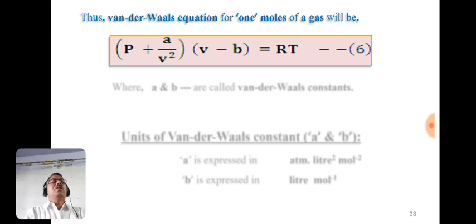So the van der Waals equation for 1 mole of gas is P plus a by V square into V minus b equals RT. Suppose this is equation number 6.